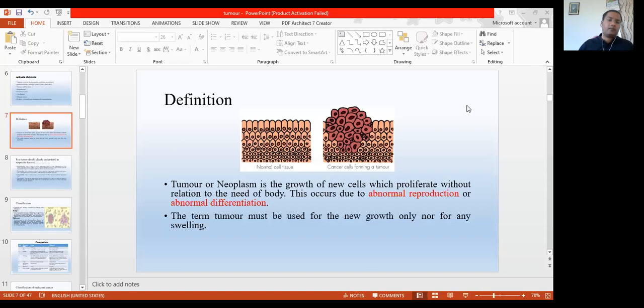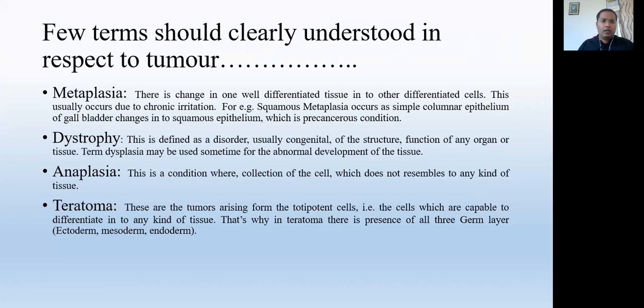Okay. So next thing, there are a few very important terms while discussing neoplasm or tumor.